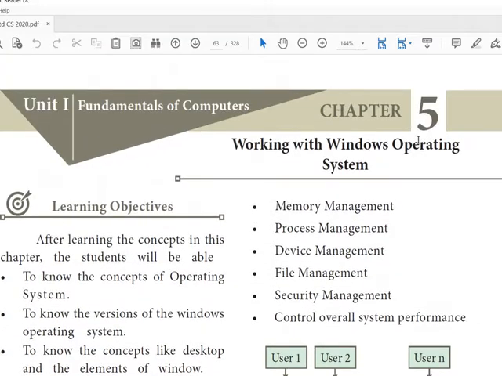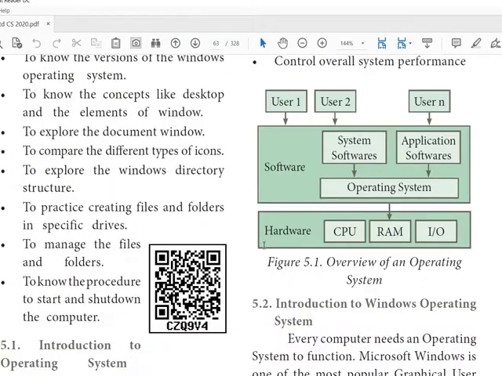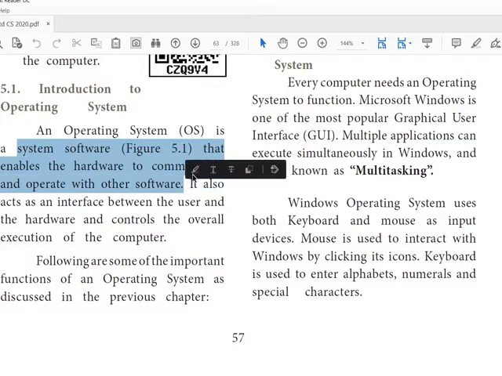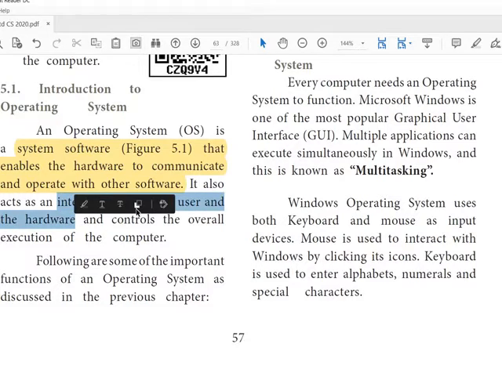So we have learned what is an operating system. An operating system is a system software that enables the hardware to communicate and operate with the software. So it is the interface between the user and the hardware.